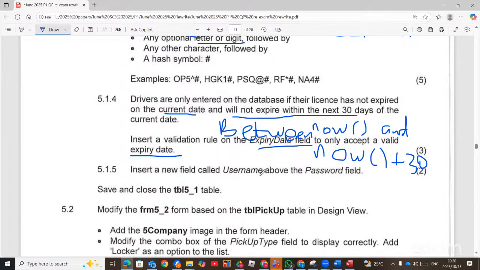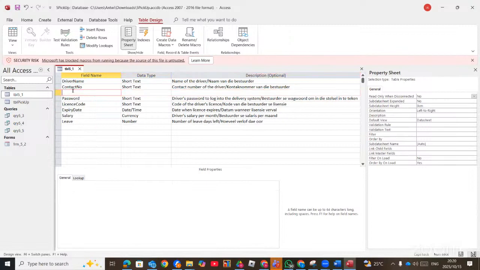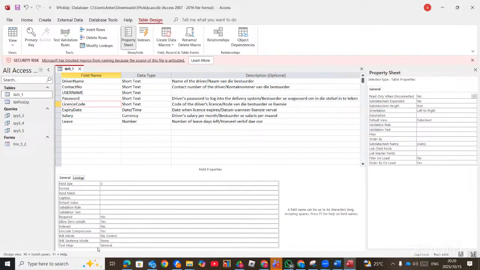Insert a new field called username above the password. So here's the password. We want to insert username above this one. So we just right click on password and then go to insert row. Then we can now type username.